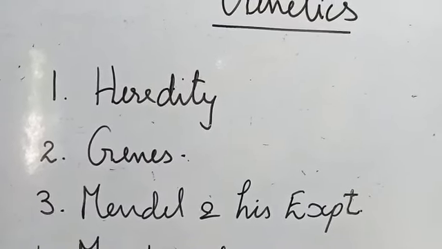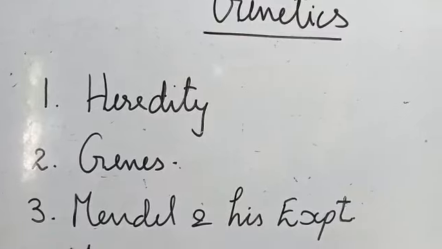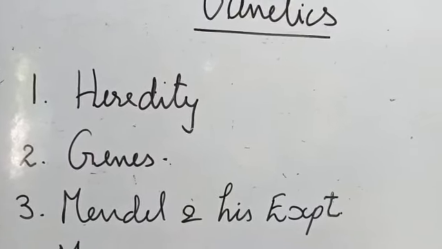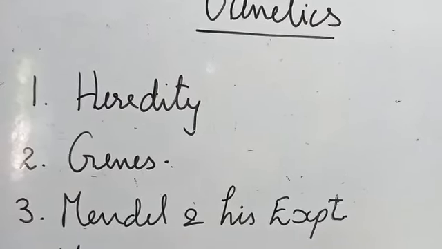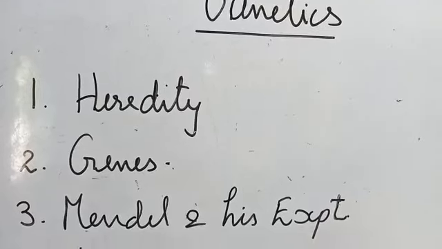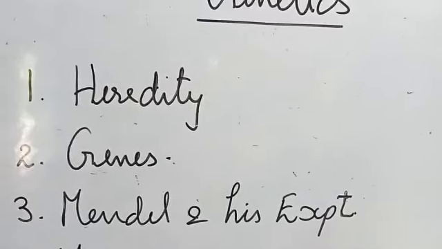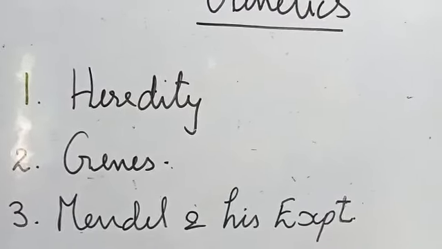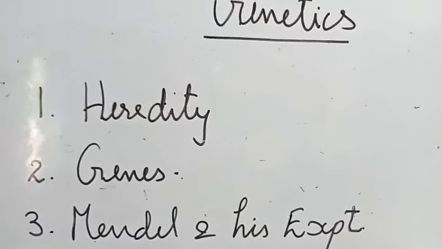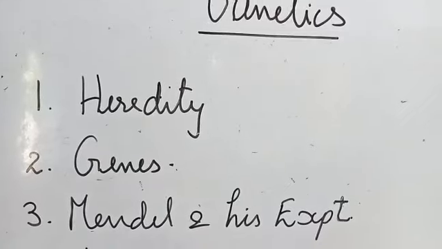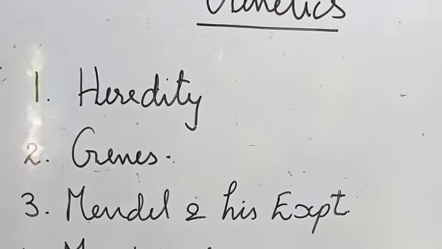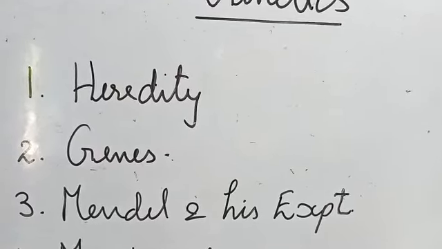We are discussing all these genes and heredity because of a person who played a very important role in the field of genetics, Gregor John Mendel. He is called the father of genetics. He lived in a monastery and there he was maintaining a garden.